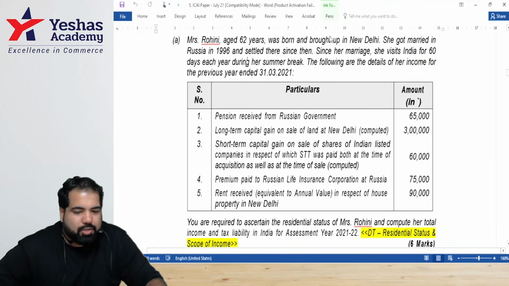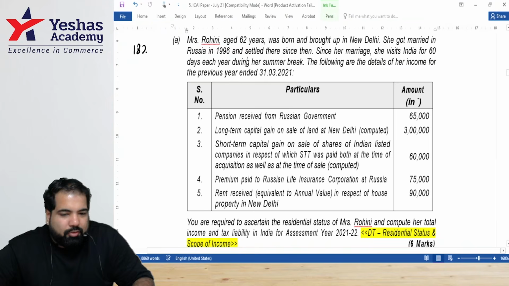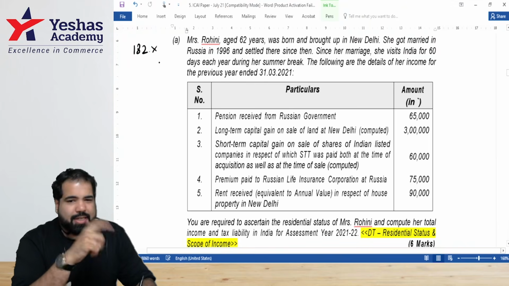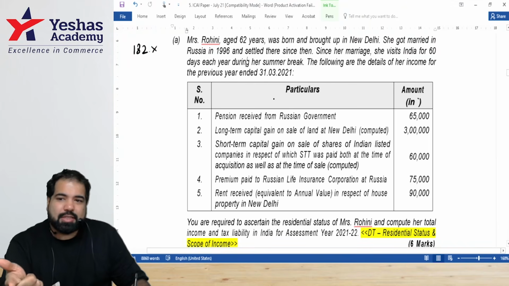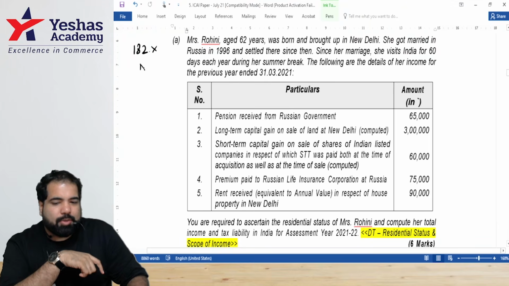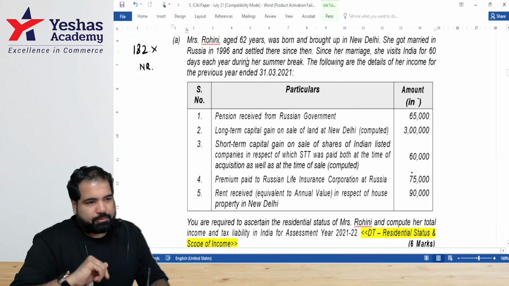So first, only the question is of how many days? 182. Guys, is she in India for 182 days? She visited India for how many days? 60 days. So is she fulfilling this one? No. Why will I not check second condition? Because she's an Indian citizen and she's visiting India. So guys, what will she become? NR.